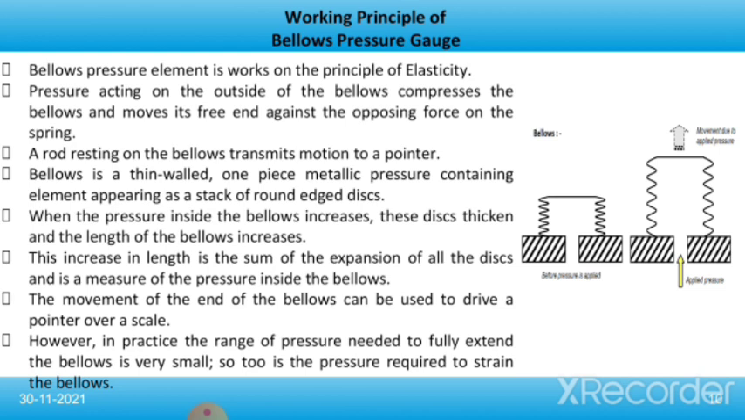Bellows is a thin-walled one-piece metallic pressure containing element appearing as a stack of round edged discs. When the pressure inside the bellows increases, the discs thicken and the length of the bellows increases. This increase in length is the sum of the expansion of all the discs and is a measure of the pressure inside the bellows. The movement of the end of the bellows can be used to drive a pointer over a scale. However, in practice, the range of pressure needed to fully extend the bellows is very small, as is the pressure required to strain the bellows.